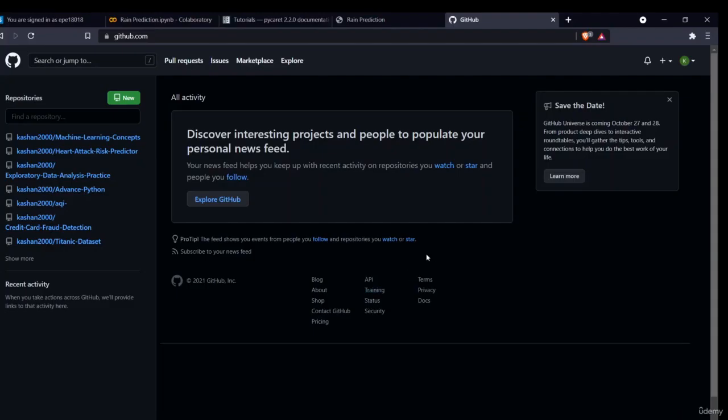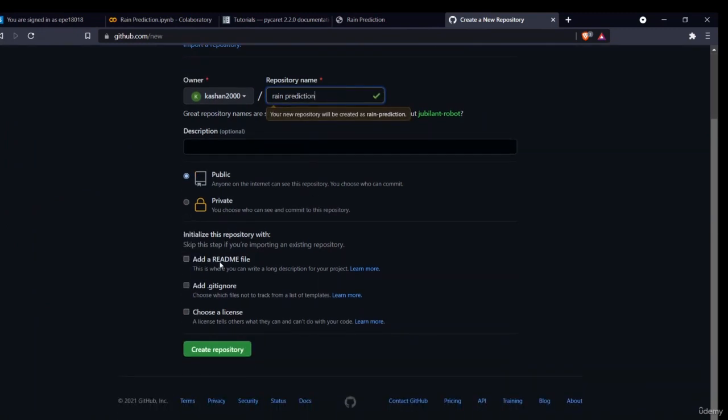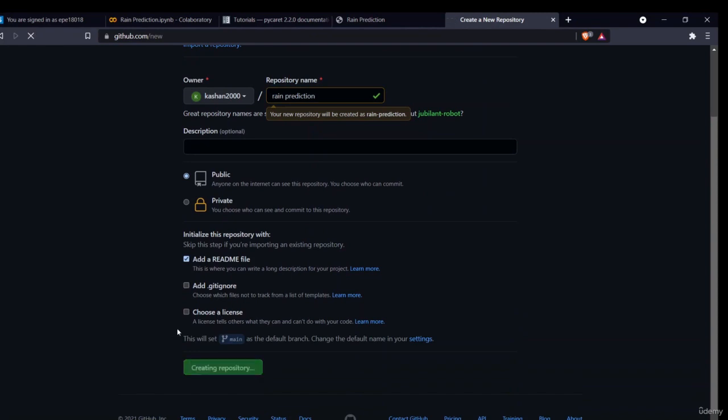Hello all, welcome to our final section of the project, that is deploying our model using Heroku. Now the first thing you have to do is log into your GitHub account and create a new repository, right? I am also creating a new repository. I'll give it a name, that is rain prediction, and I'll say this is public. I'll write a readme file, then I'll create a repository. I have created this repository.